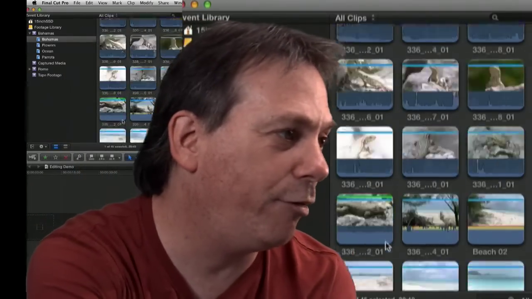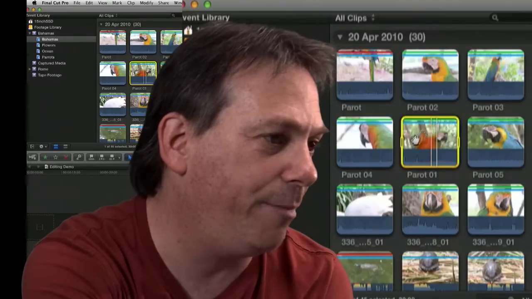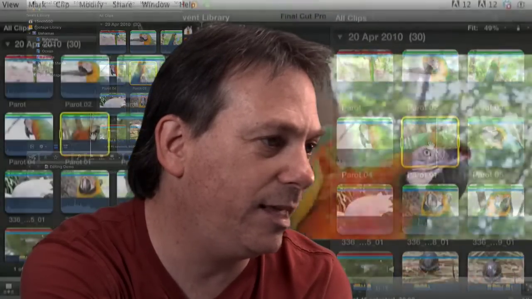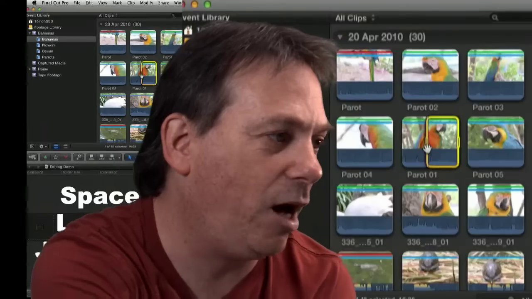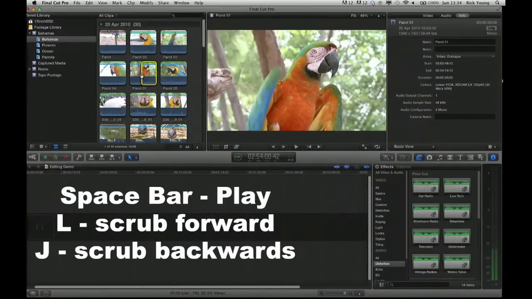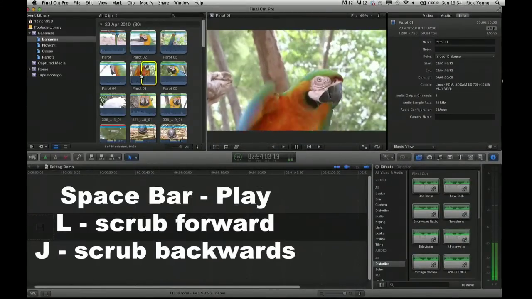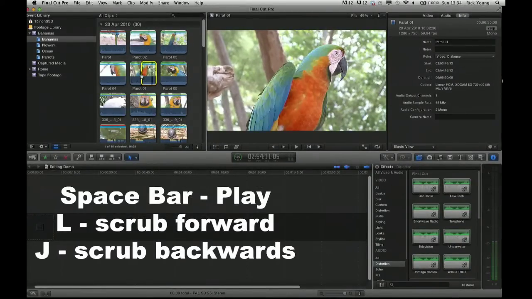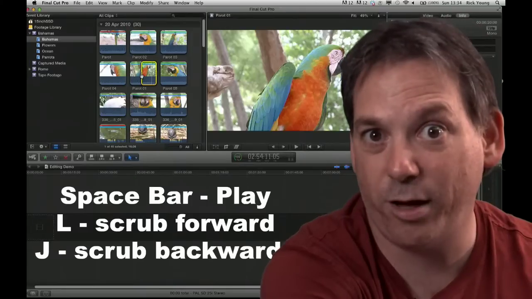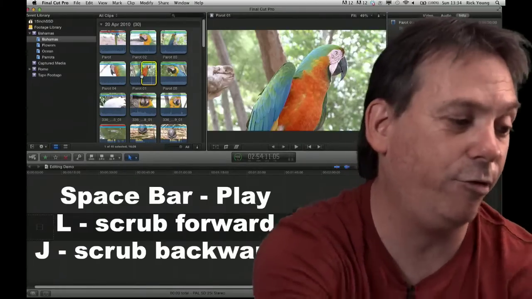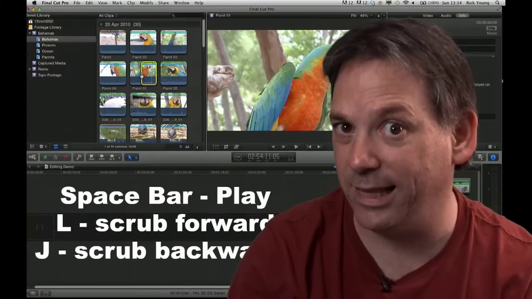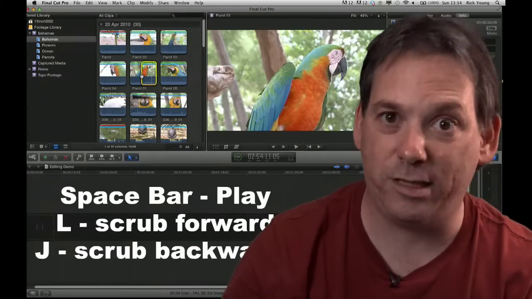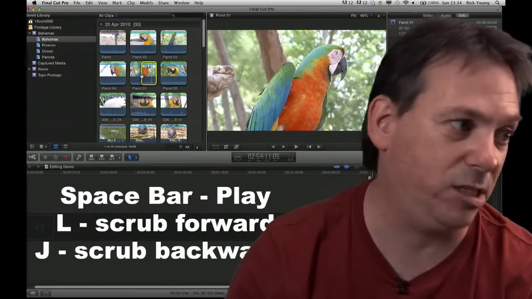Okay, so if I go through, let's find one of these nice shots of a parrot, and you can see that in the middle of the shot there's a crash zoom. So just after the crash zoom I hit I and I can press spacebar to play or L to scrub forward. Press it more than once and that will scrub forward at high speed. J to go backwards, spacebar to play. Always remember those three things as you can quickly navigate through your footage. J to go backwards, L to go forwards. Again, press it in increments to speed up, or press the spacebar to play and the spacebar to stop.